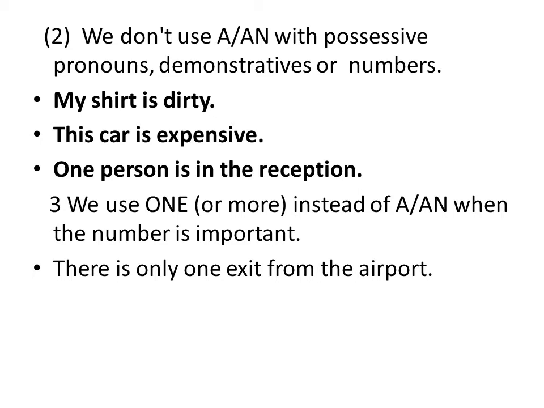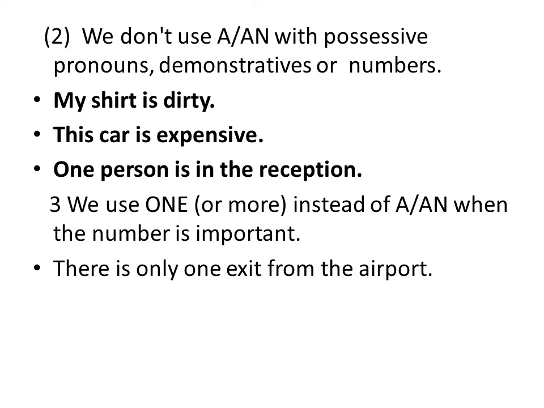So my shirt is dirty is a correct sentence. We cannot use the shirt or a shirt with my. If we use the word my with shirt, it is sufficient. There is no place to mention it. So my the shirt is dirty would be wrong.